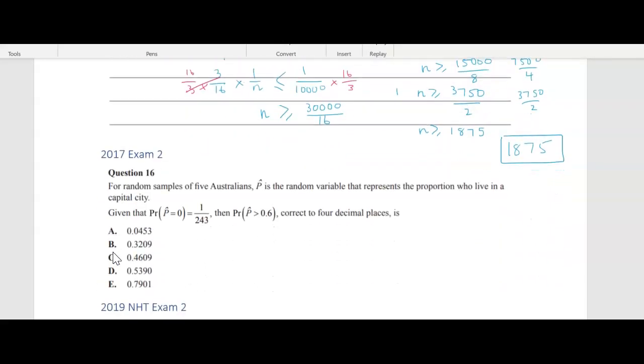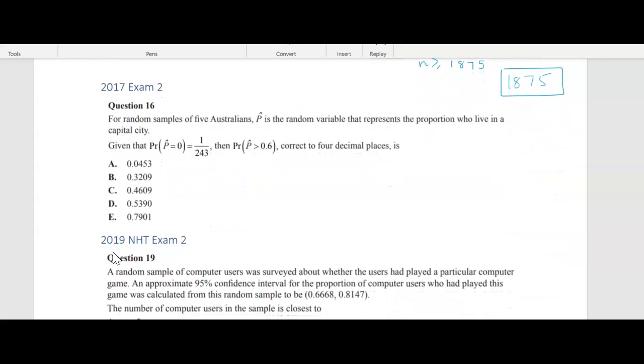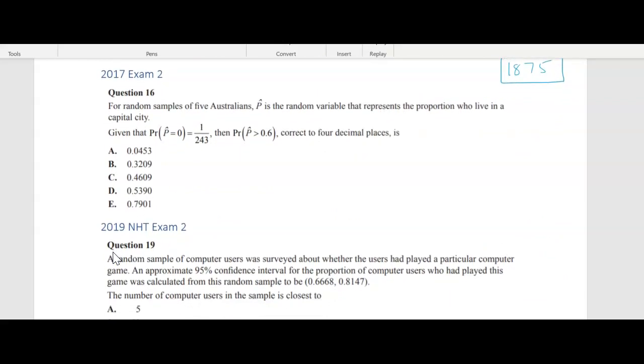All right, let's move on to, okay, so now we've got some multiple choice questions. So 2017 exam 2. All right, so for random samples of 5 Australians, p hat is the random variable that represents the proportion who live in a capital city. Given that the probability that the proportion is equal to 0 is equal to 1 over 243, then the probability that the proportion is greater than 0.6, correct to 4 decimal places is.